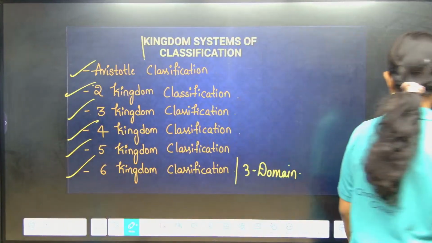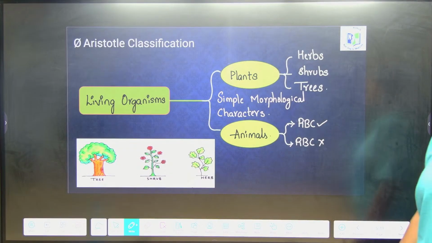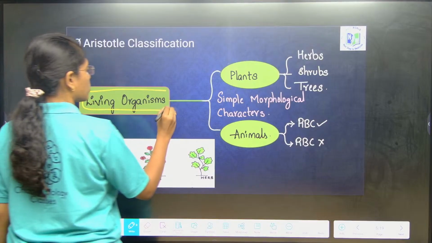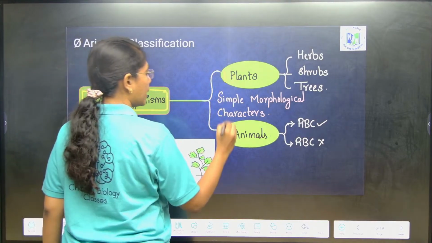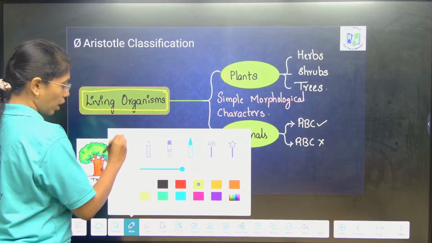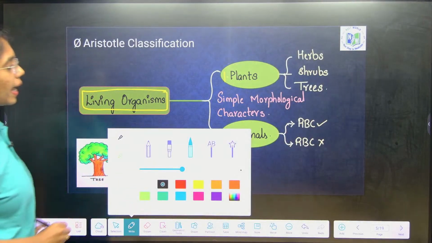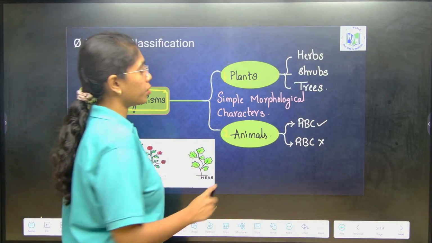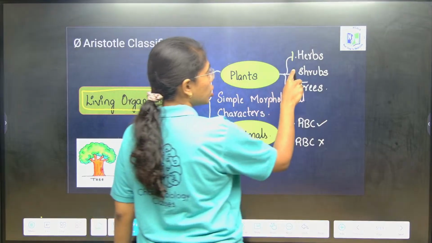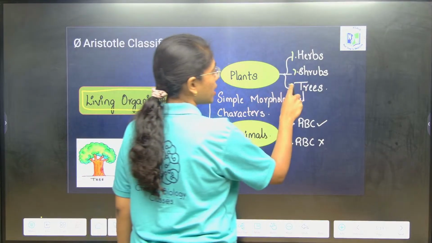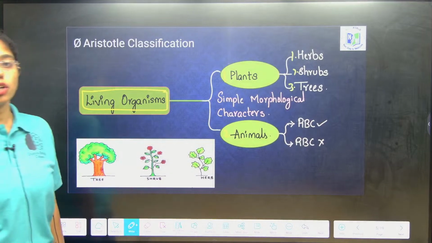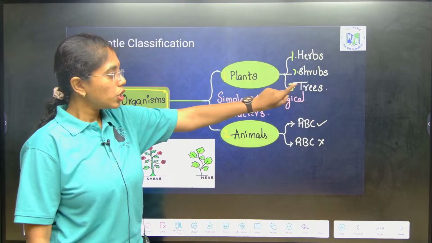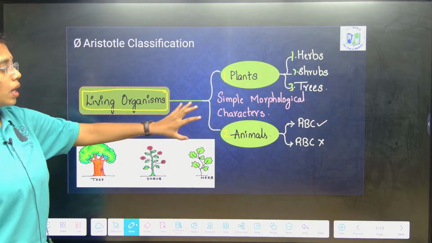Got it? First is Aristotle's classification, wherein living organisms are classified into Plantae and Animalia. Plants, based on their height, are further classified into herbs, which are the shorter ones, shrubs, which are of intermediate height, and trees, which are tall.